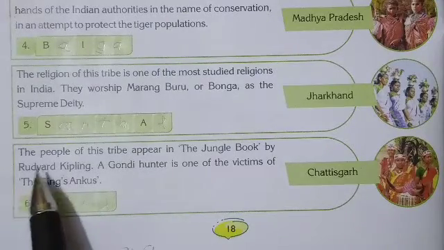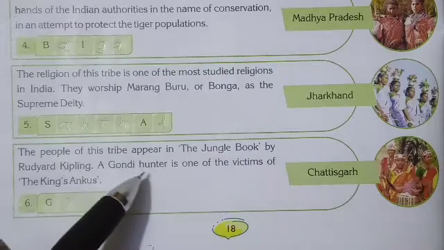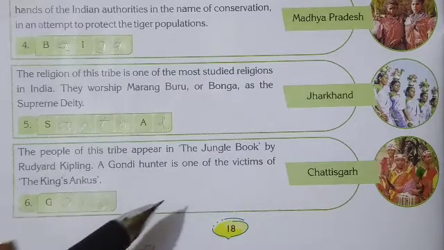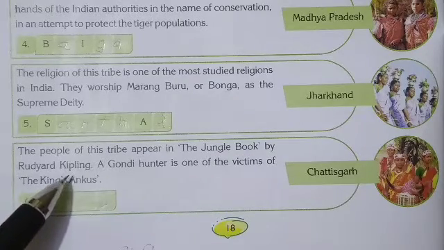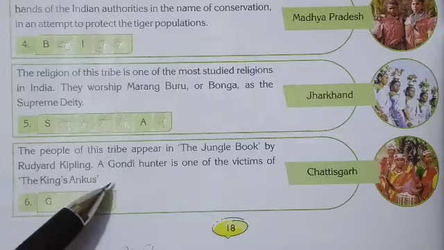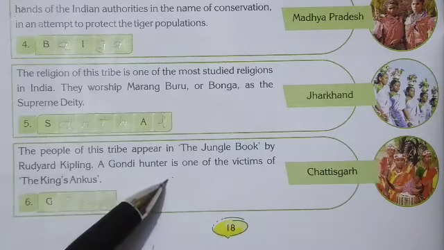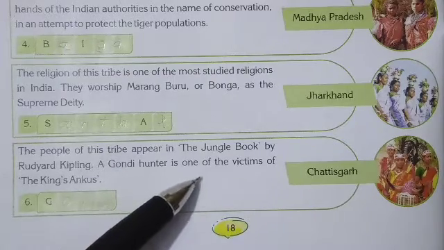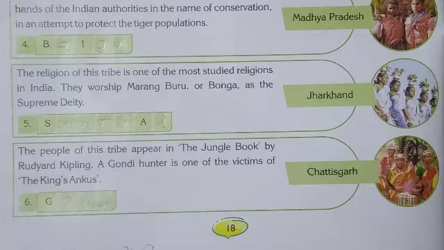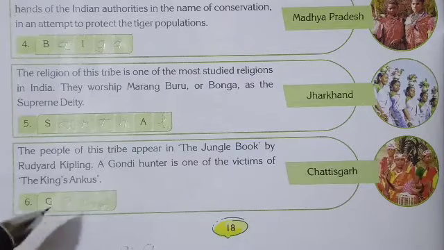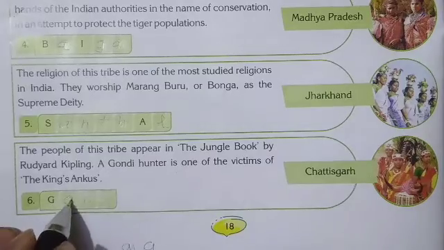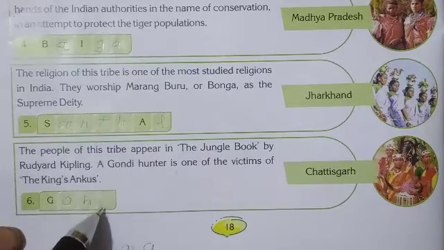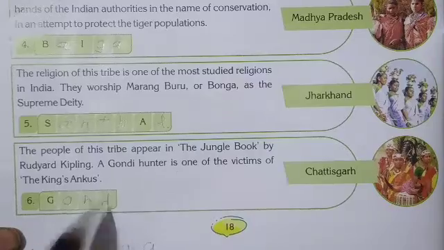Now next is the people of this tribe who appear in The Jungle Book by Rudyard Kipling. The Gondi hunter is one of the victims of King Angus. It is found in Chhattisgarh. Its name is Gond. G-O-N-D. You will write here Gond.